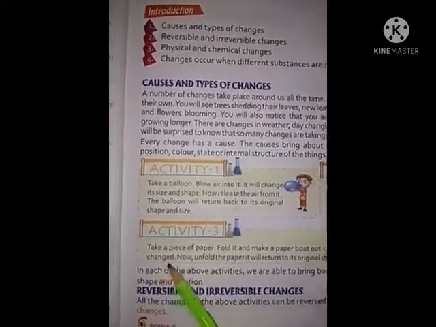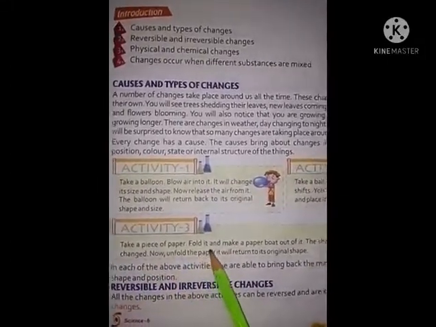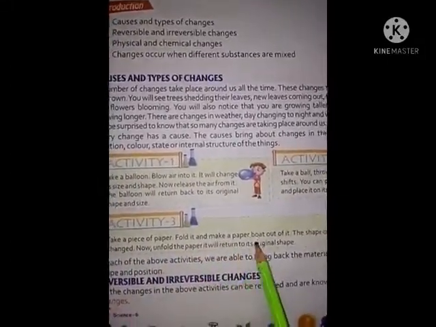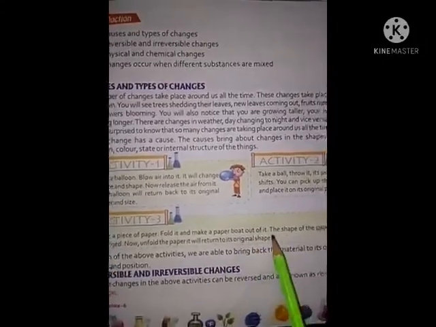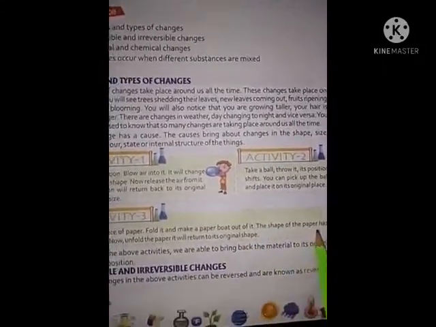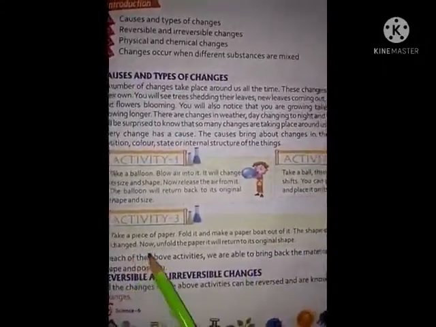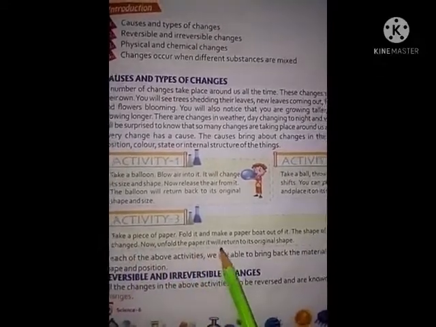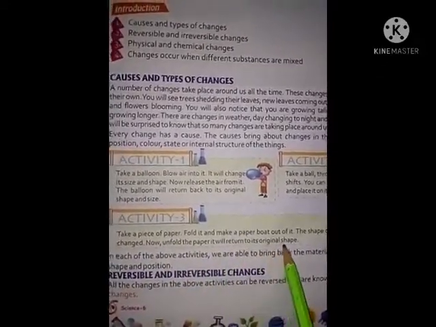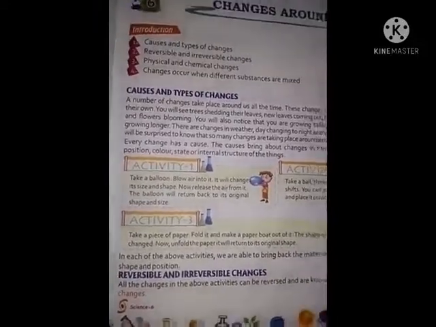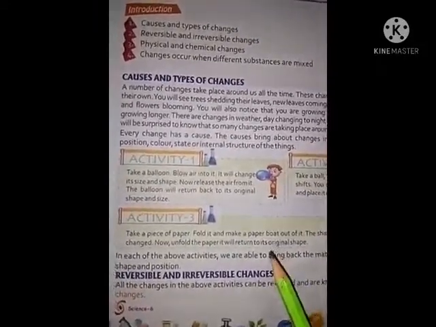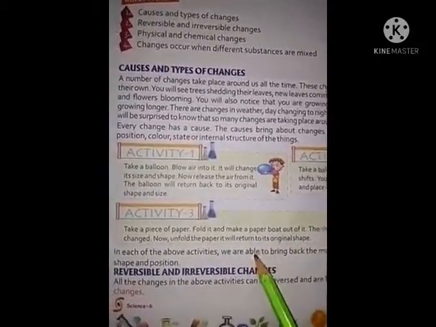Activity 3. Take a piece of paper, fold it and make a paper boat out of it. The shape of the paper has changed. Do you know how to make a paper boat?